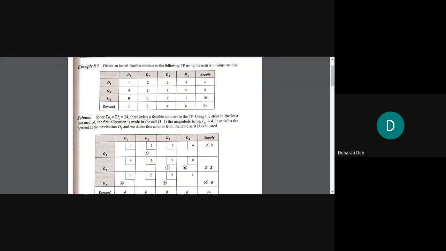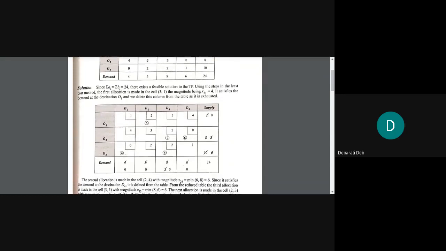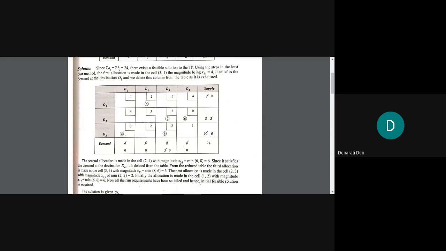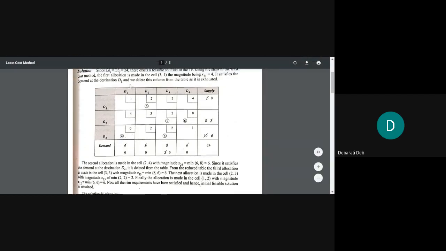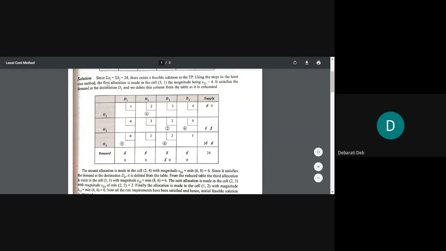So when you are doing the solution, you will write: since summation ai equals summation bj equals 24, there exists a feasible solution to the transportation problem. This line you have to write. After that, you will start doing the sum.